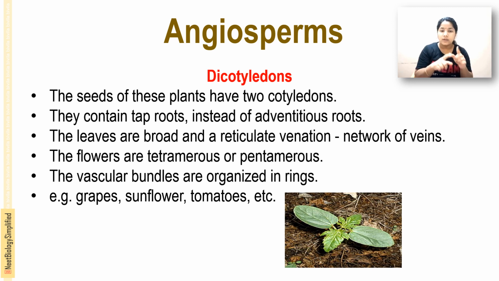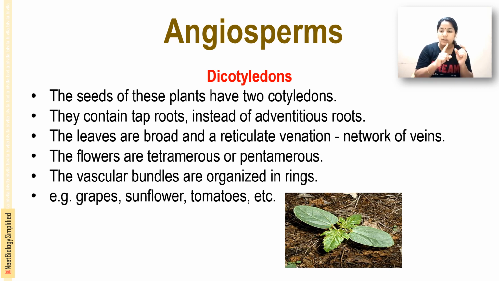The flowers are tetramerous or pentamerous, and vascular bundles are organized in rings. Tetramerous means four and pentamerous means five, so flowers have four petals or five petals. Examples are grapes, sunflower, tomatoes.